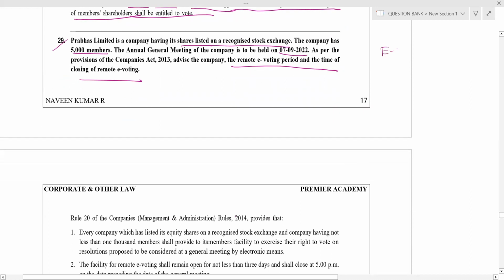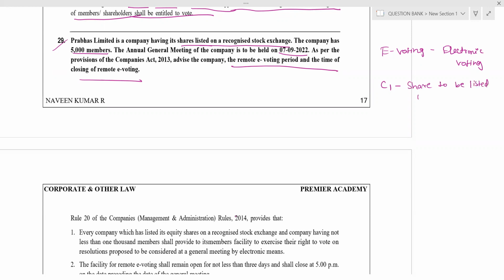E-voting means electronic voting. Two conditions have to be satisfied. Condition number 1: your equity shares should be listed in SEBI. First applicability, then only opening time, closing time and all. Condition number 1, shares to be listed. And both conditions should be satisfied, so I am using 'and'.